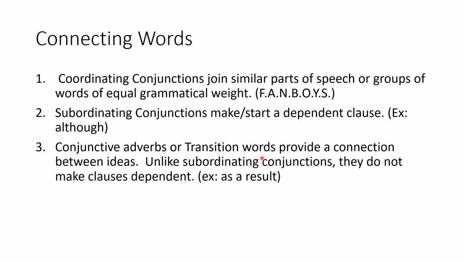While transition words or conjunctive adverbs provide a connection between ideas. However, unlike subordinating conjunctions, they do not make clauses dependent. That is why even though we remove them from the rest of the sentence, that rest of the sentence will still stand or will still make sense on its own.